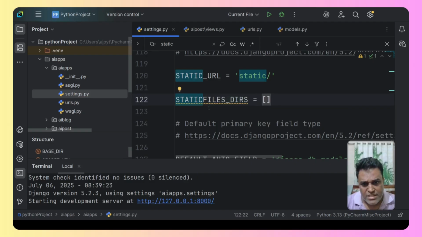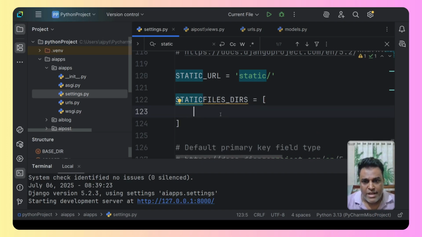It has to be exactly the same name, STATICFILES_DIRS, that is directories, is equal to, and inside this I will give one element, and that is BASE_DIR. Now this BASE_DIR is the root directory, and I'm telling Django that you need to check for the static folder under this directory. So this is going to tell Django, if in case there is no static